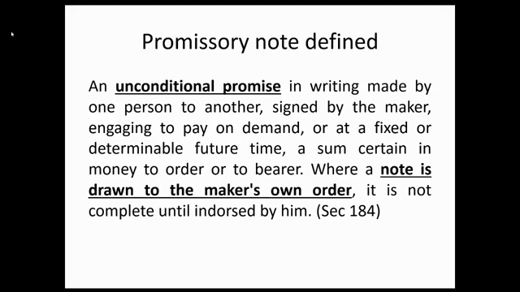Now, if you were asked what are the requisites of a negotiable promissory note? First, it must be in writing and signed by the maker. Second, it must contain an unconditional promise to pay a sum certain in money. Number three, it must be payable on demand or at a fixed or determinable future time. Number four, it must be payable to order or bearer.